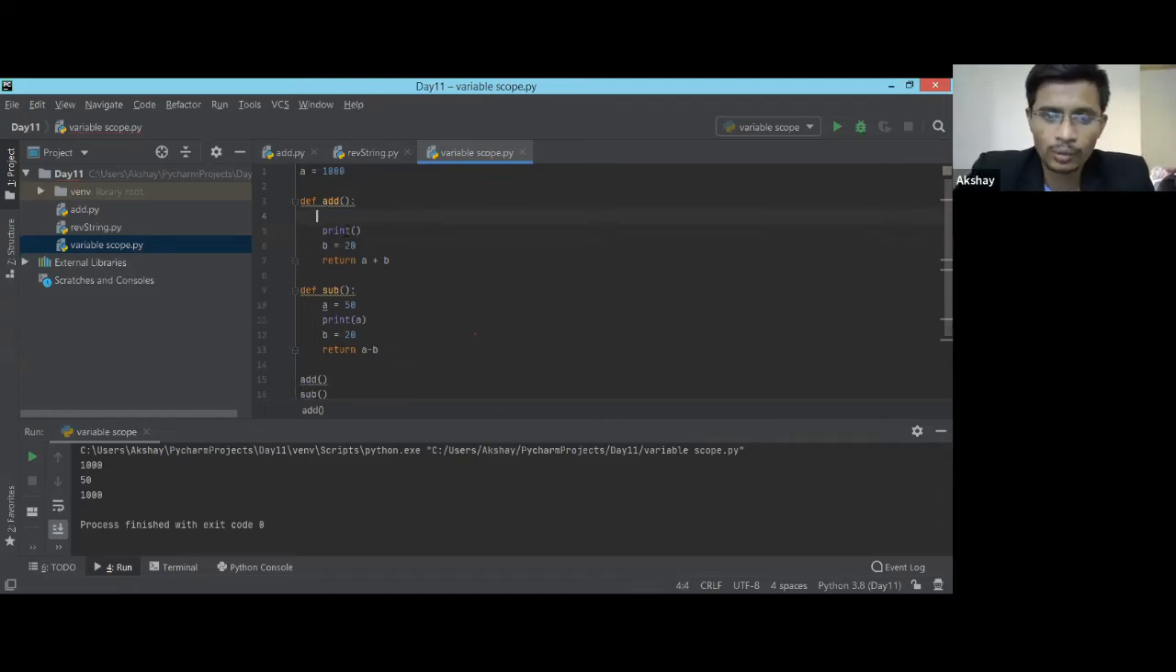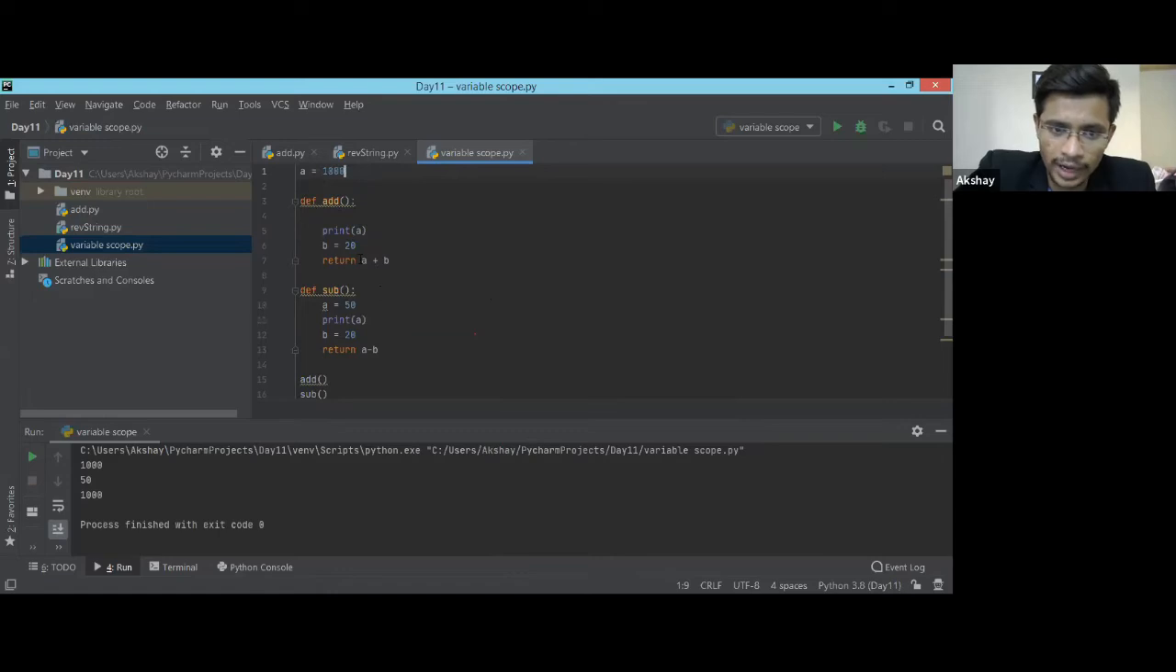Okay, so now what I wanted to do is just print A over here. It doesn't have any value. If I run this code, it will print 1000, because right now in my add function A is not declared. Since this particular line doesn't find any A in this function, it will go outside the function and search for a global variable. If it is not there as well, then it will show me an error. But since it is there, it takes the value from here and prints that value.